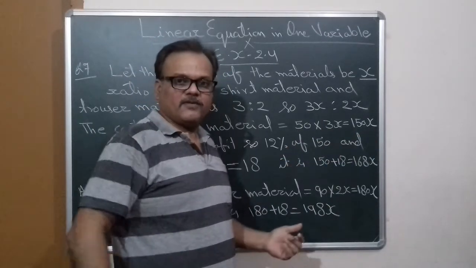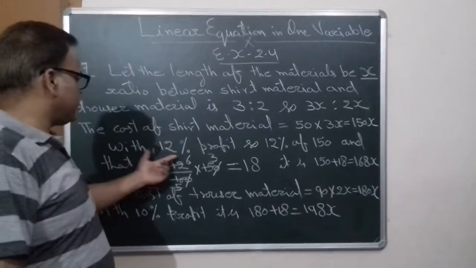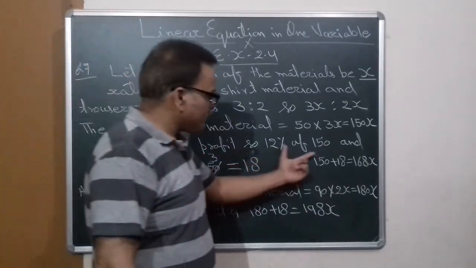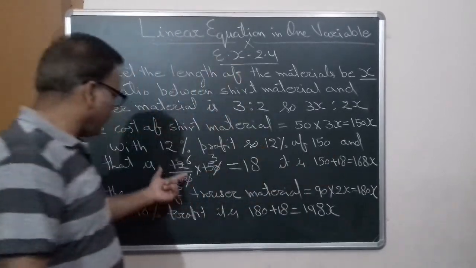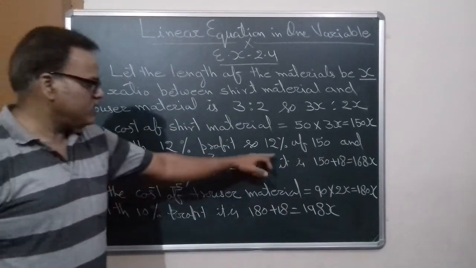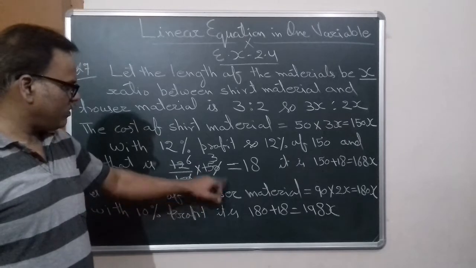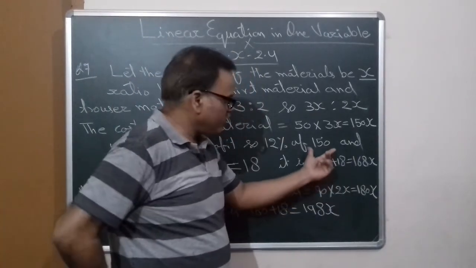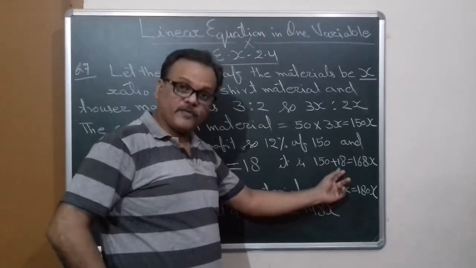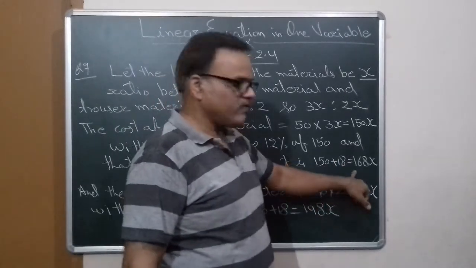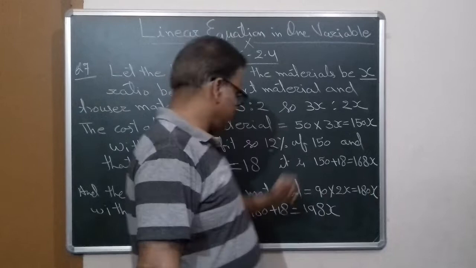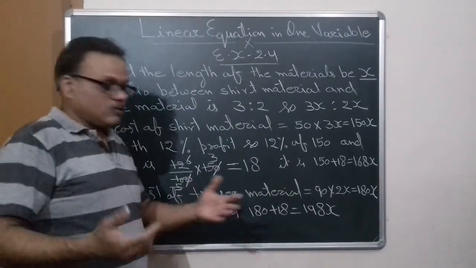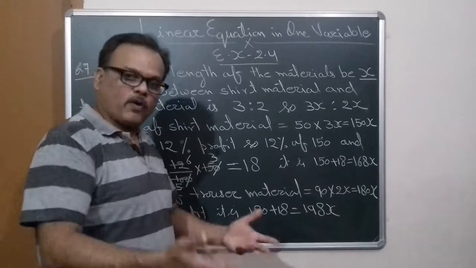Now in the question, 12% profit is given on shirt material. So 12% of 150, that is 12 upon 100 into 150, which is 18. So it is 150 plus 18. 150 is the cost and 18 is the profit, 12%. So it becomes 168x.